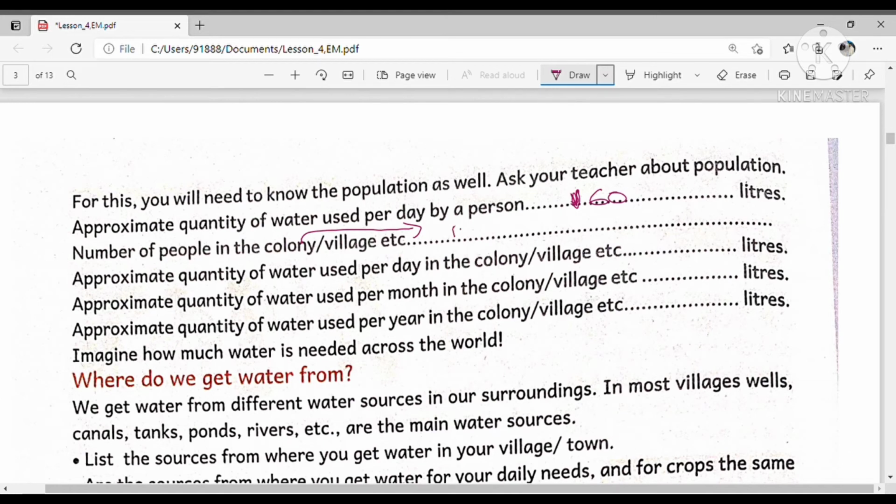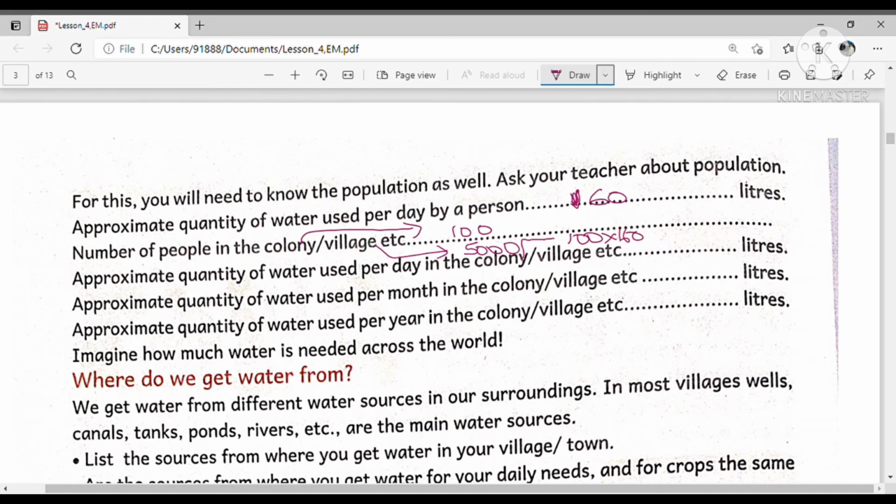And in the village, there are 5,000 people. Now approximate the quantity of water used per day in the colony. We do not say exact, so approximate. How many people live in the colony? 100. So 100 into 160.